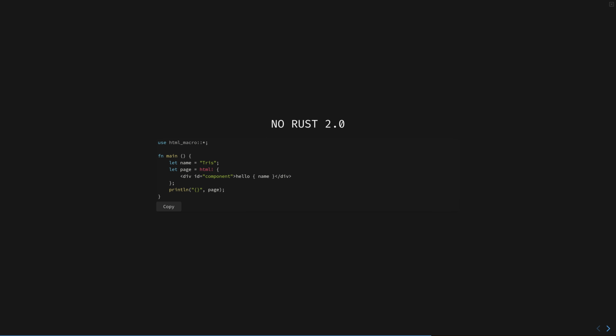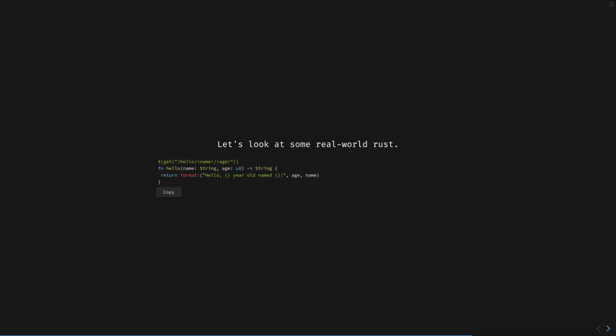If you used Babel, Webpack, or the million other JavaScript precompilers, you've used a bad, error-prone, ill-defined macro system. Here is how you write a simple GET request in Rocket, which is a Rust web framework. You can probably read this without my help. It's a pattern we've all seen before. The first line isn't a comment, though. It's a macro, which rewrites the enclosed function before the source code gets passed to the compiler.